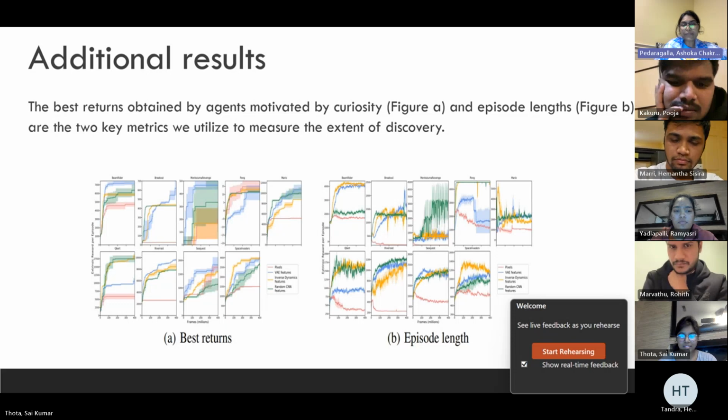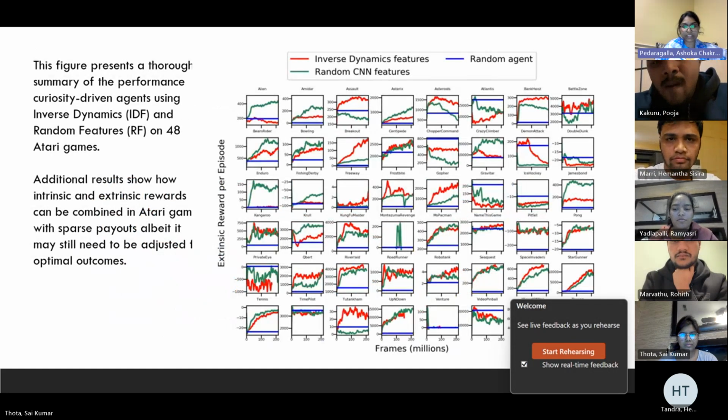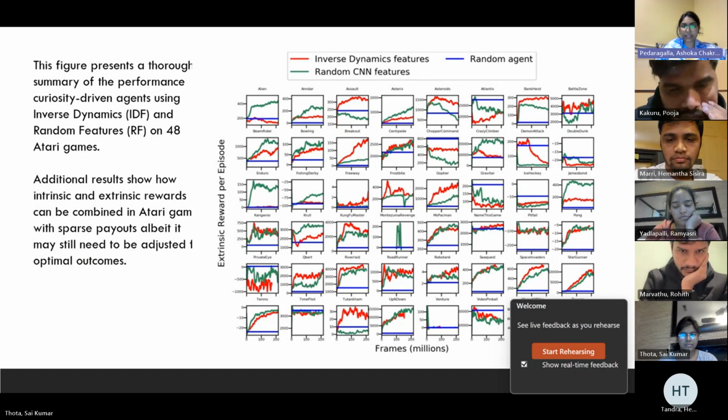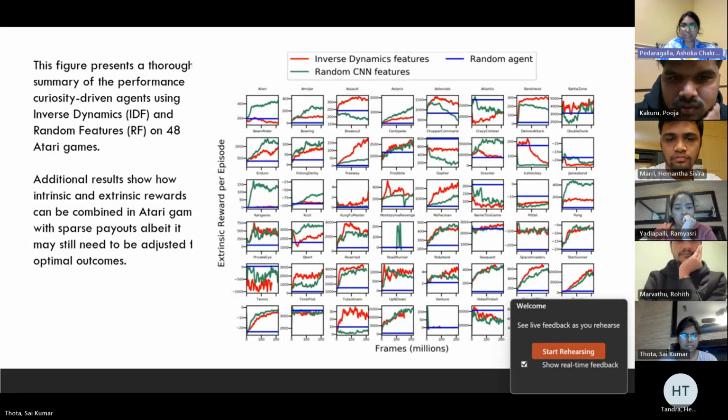Next slide. The supplementary findings demonstrate the potential of combining intrinsic and extrinsic rewards in Atari games with limited rewards. The figure here gives purely curiosity-driven exploration across 48 Atari games. The curiosity-driven agents demonstrate improved extrinsic returns. They outperform the random agents in the majority of environments, but also exhibit some cases where the agent's behavior appears close to random or even minimizes the return instead of maximizing it. We offer an equivalent visualization showcasing the peak external achievements, similar to what's presented in the given figure.